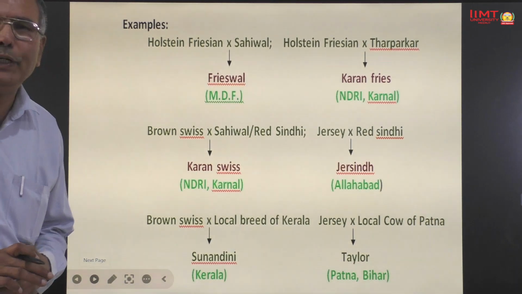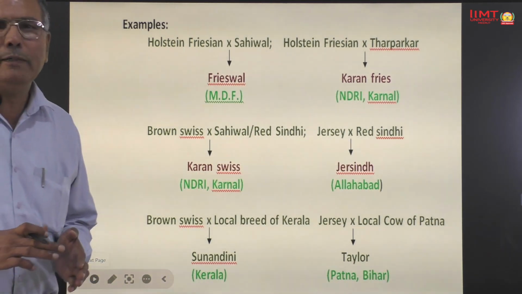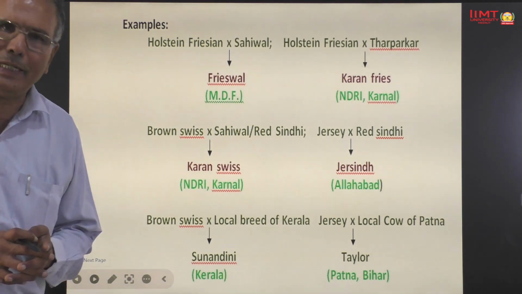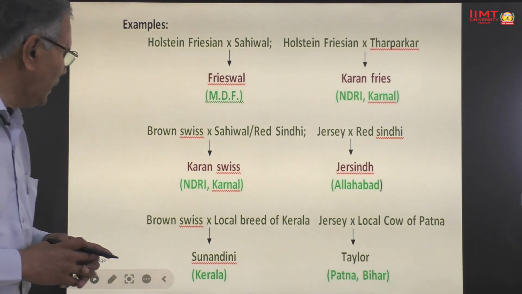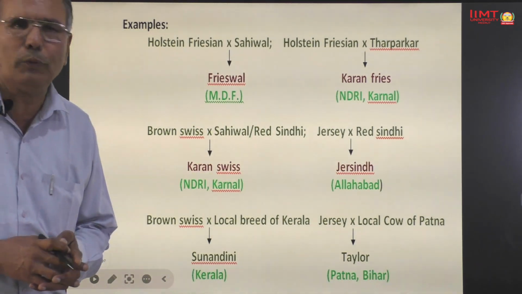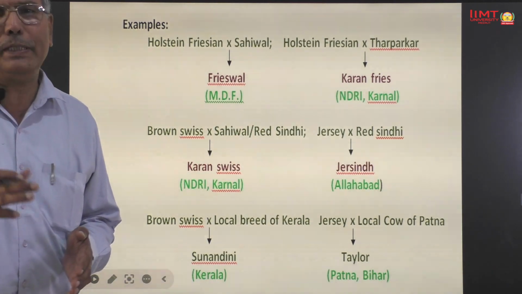Sunandini breed of cattle was developed by crossing of Brown Swiss with the local breed of Kerala at Kerala. And the Taylor breed of cattle was developed by crossing of Jersey bull with the local cow of Patna, Bihar.